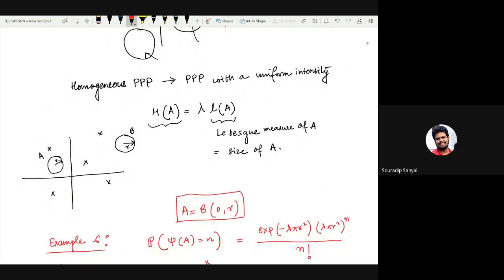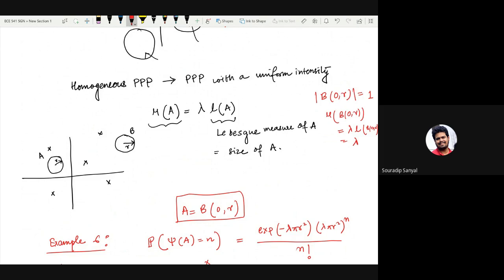If we are interested in this b of 0 comma r, where let's say the size of it is equal to 1, then mu of this b 0 comma r is simply lambda times L of this b 0 comma r, which is nothing but 1, and it is lambda. So lambda is informally the number of points per square unit of distance.